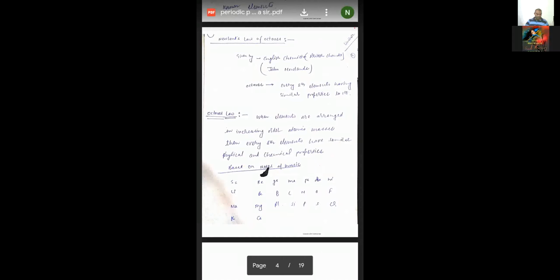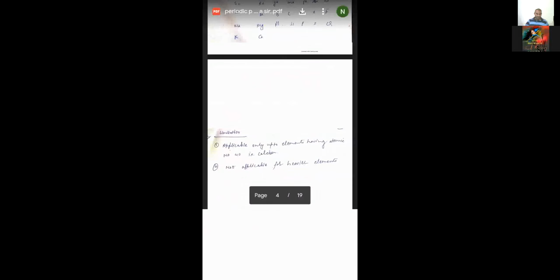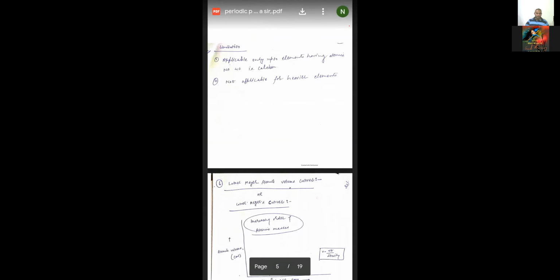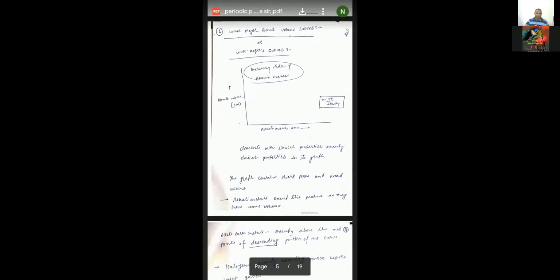Now let us move on, student. On the next slide, what is the limitation they have given? Applicable only up to elements having atomic number 40, that is calcium, and not applicable for heavier elements. So this is over, student. Now the next model is the Lothar-Meyer curve model.